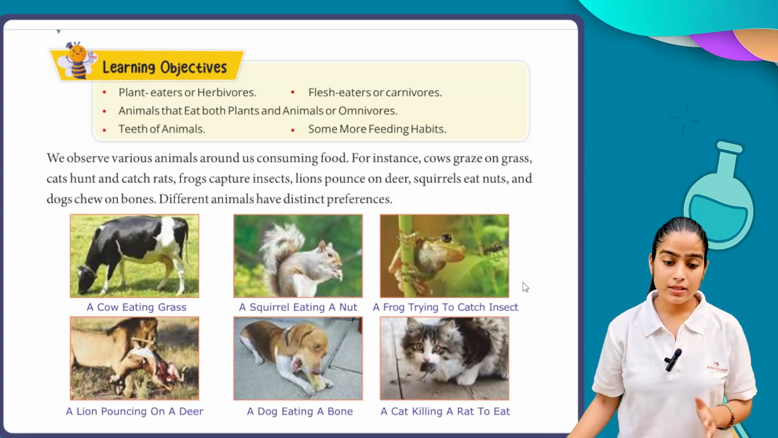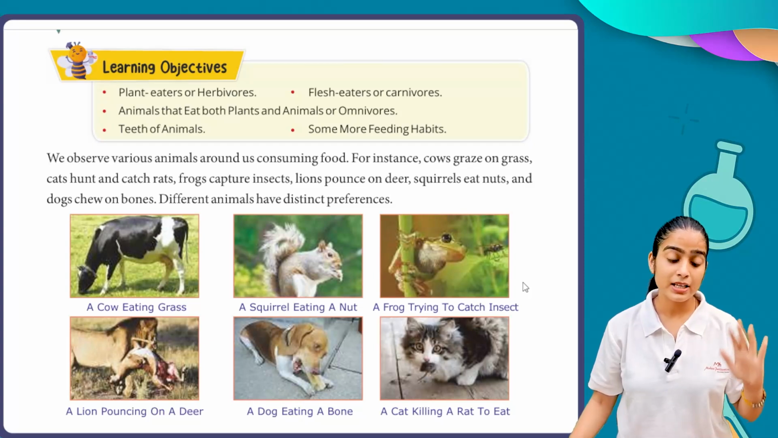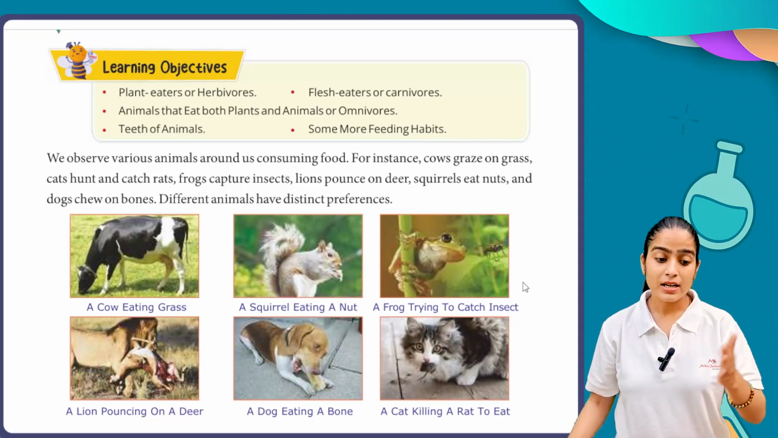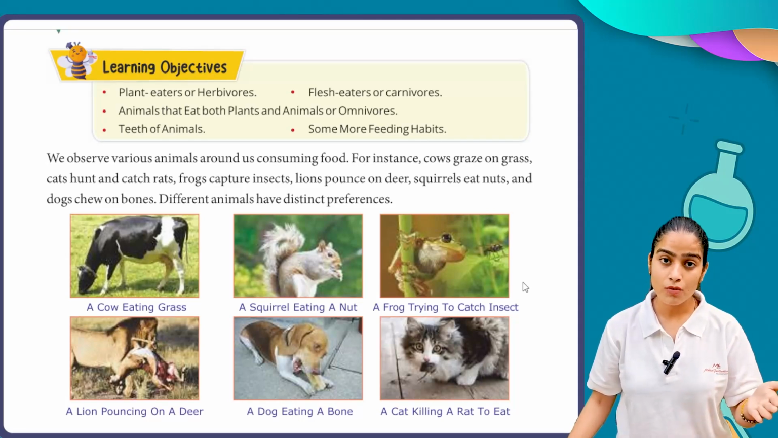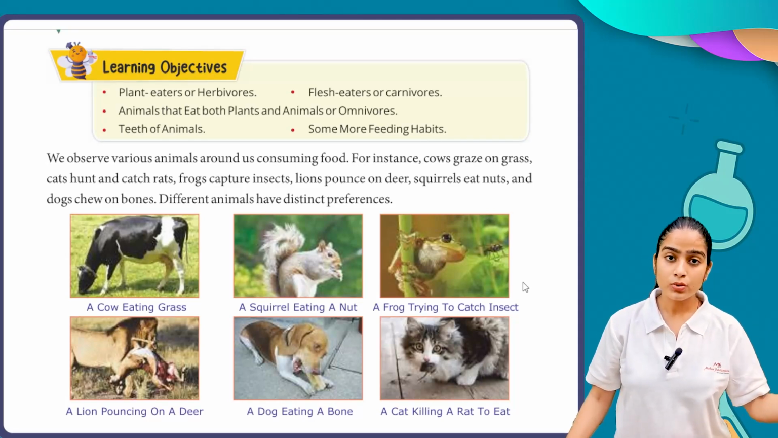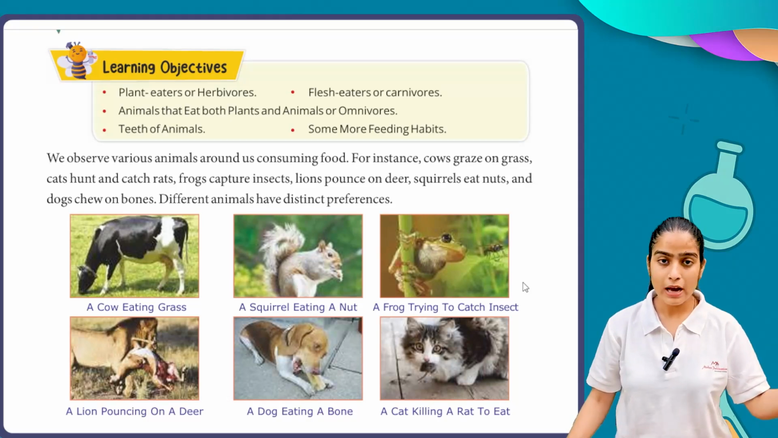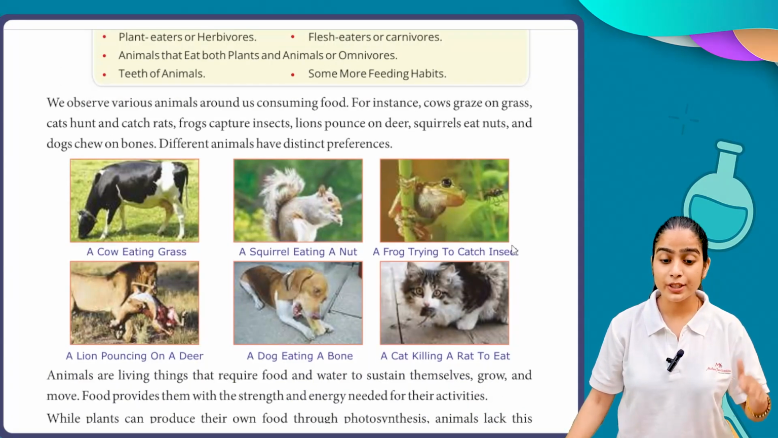As we discussed here, a cow grazes on grass, which is a vegetarian thing, right? Cats hunt and catch rats. So what happened there? Cats hunt and catch rats means it is a non-vegetarian thing. So according to the animal, the food choices are accordingly different. They have different preferences.